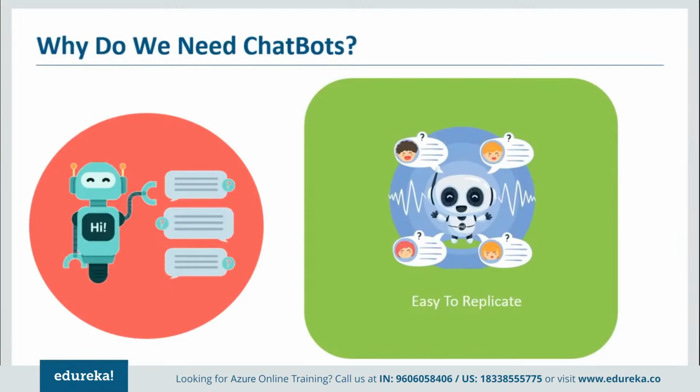I can create one chatbot, I can program it in one way, and then I can train it for 20 different services. So when 20 different queries come in, I have 20 chatbots that can actually do the job that is needed. So when you talk about parallelization, this is where chatbots come into the picture. So these are some of the needs. Apart from that, the major need is to make interactions a lot more interactive than what they are.